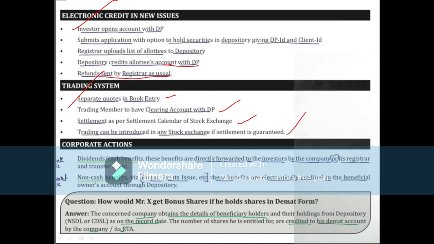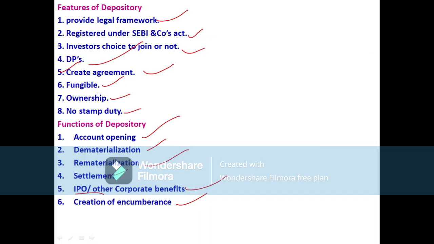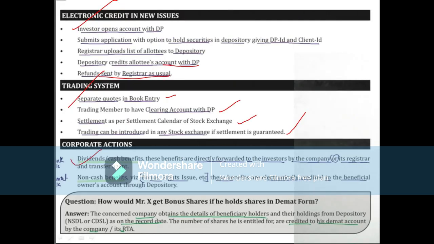And corporate actions means, see here, dividends, cash benefits, these benefits are directly forwarded to the investors. All these aspects we have studied in these features and functions. So dividends, cash benefits, these benefits are directly forwarded to the investors. See here, under these functions, other IPOs and other corporate benefits. For this point, we can write these things: dividends, cash benefits.